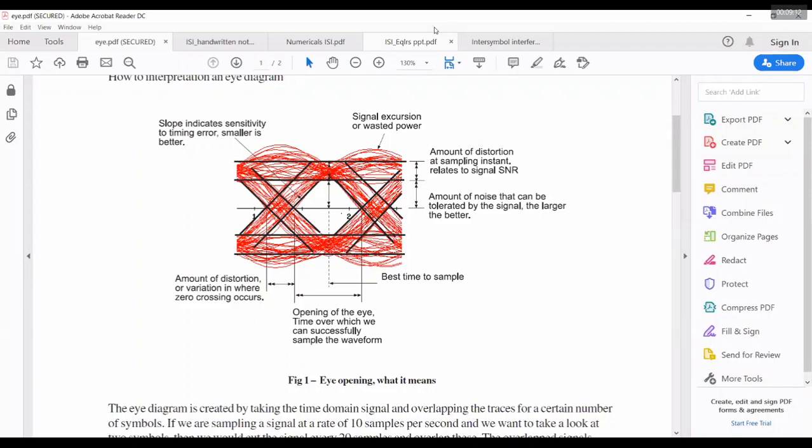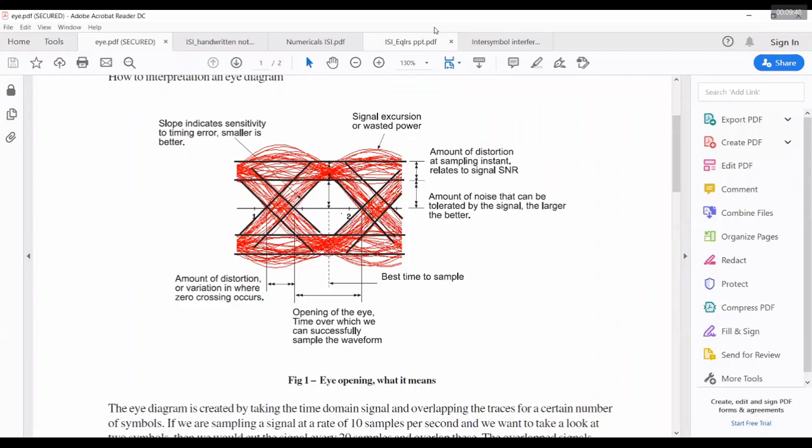Remember that half will modify the final answer, but it doesn't do anything with the probability of error, because erfc is there. That erfc argument only is important for us, the signal to noise ratio. This half is only an outside scaling factor. As far as the examination is concerned, I agree. So 1 by 2 you can take off. Only write m into m minus 1 into erfc of that argument, whatever it is. Okay, is it clear?